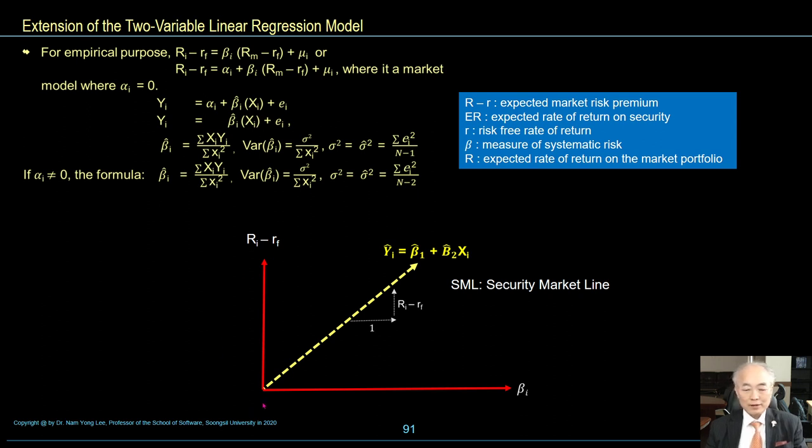This figure shows the relationship between expected market risk premium and the beta, the measure of systematic risk. The relation between R and R minus R and beta is positive linear relationship. This curve is called SML, Security Market Line.